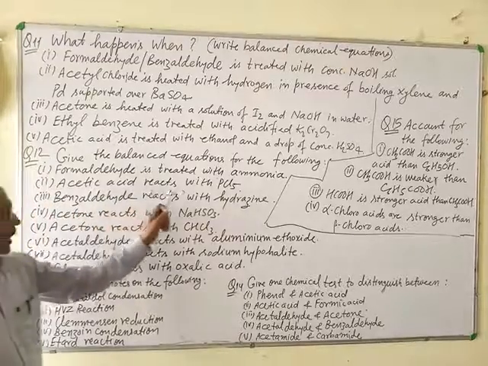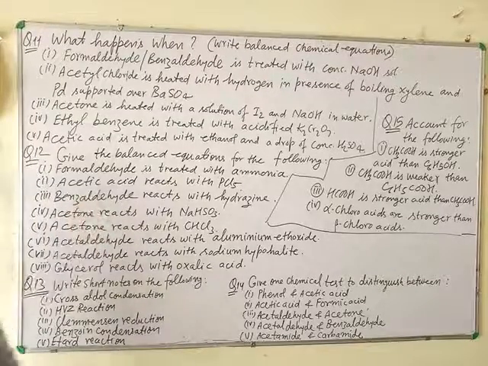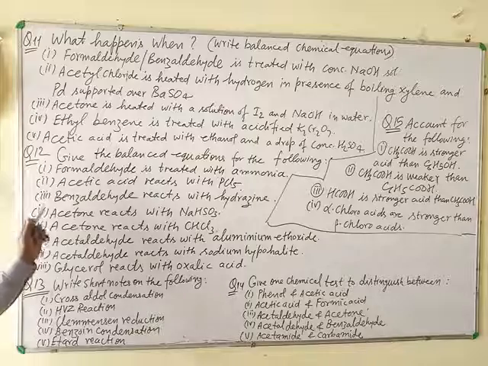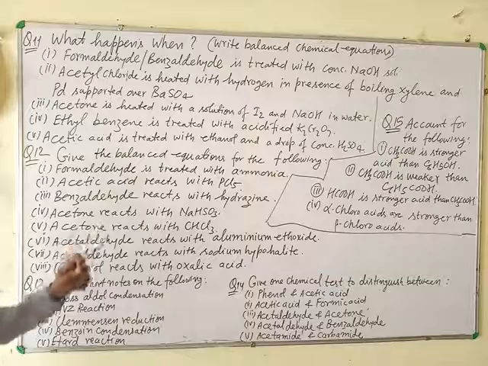Acetic acid reacts with PCl5 to give acid chloride. This is the method of preparation of acetyl chloride. So acetyl chloride is formed in this case, but we have to write a balanced equation in each case.